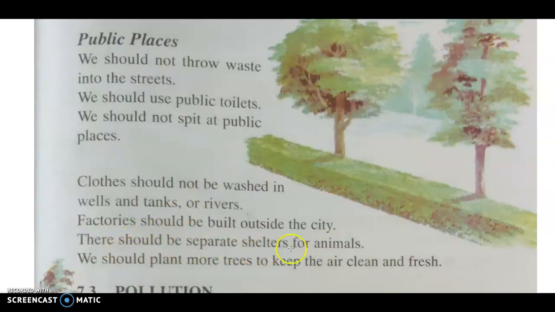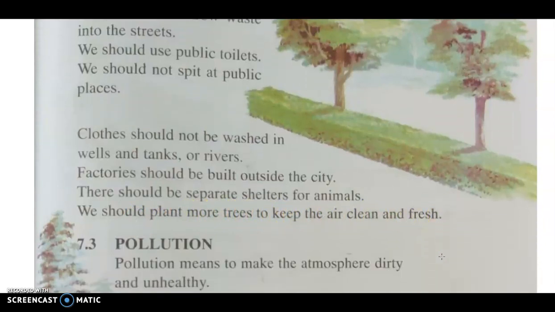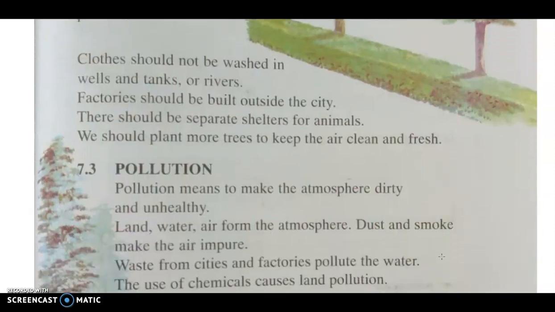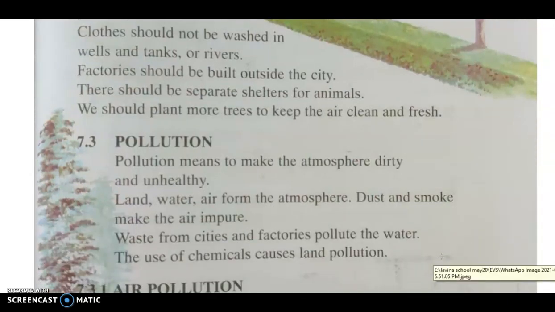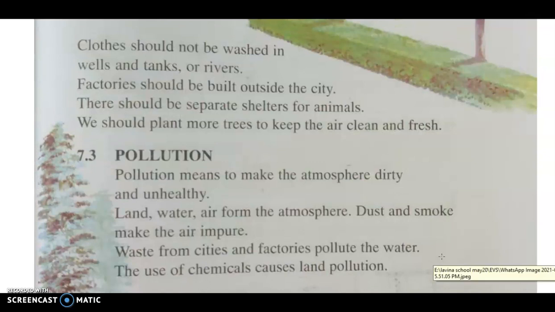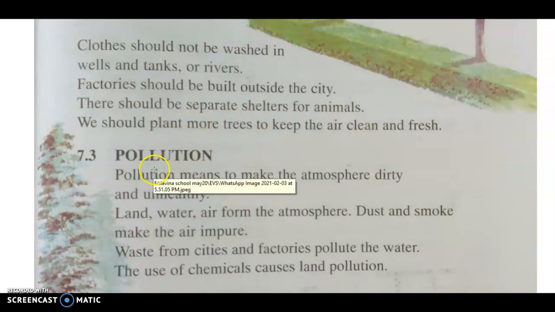There should be separate shelters for animals. We should plant more trees to keep the air clean and fresh. Now see that many times there are animals moving on the road. So there should be separate shelters built for animals. And in order to get fresh and clean air, we should plant more and more trees.